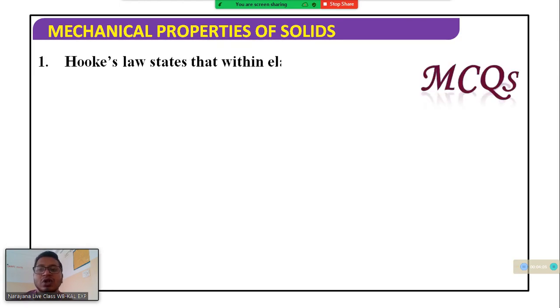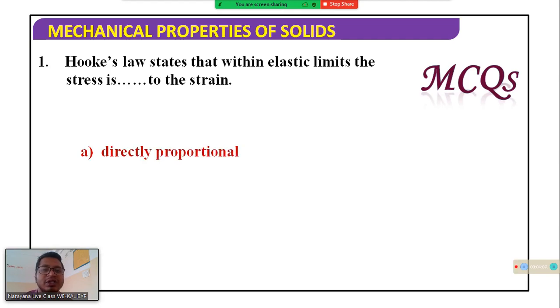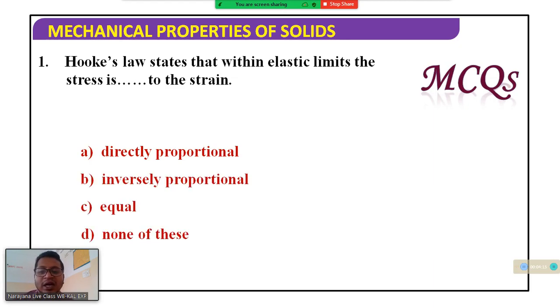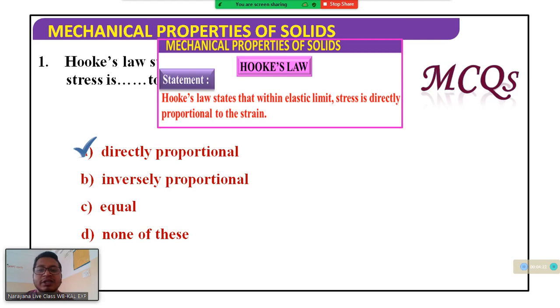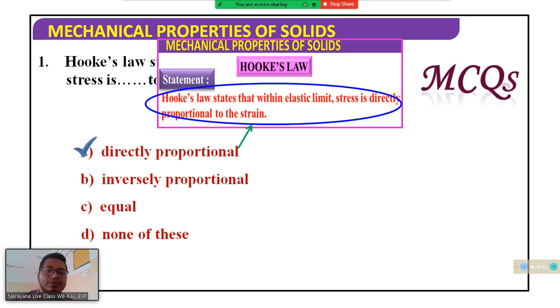MCQ. Hooke's law states that within elastic limit, stress is dash: directly proportional, inversely proportional, equal, or none of these. It will be directly proportional. The statement is like this: Hooke's law states that within the elastic limit, the stress is directly proportional to the strain. Okay, next.